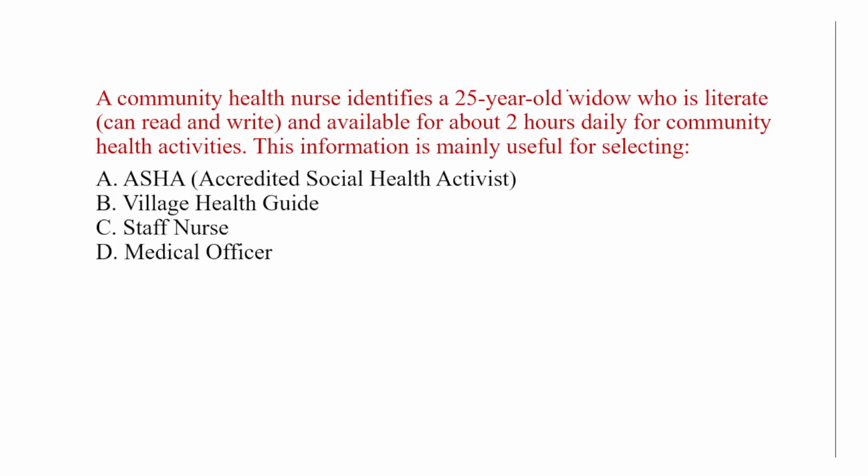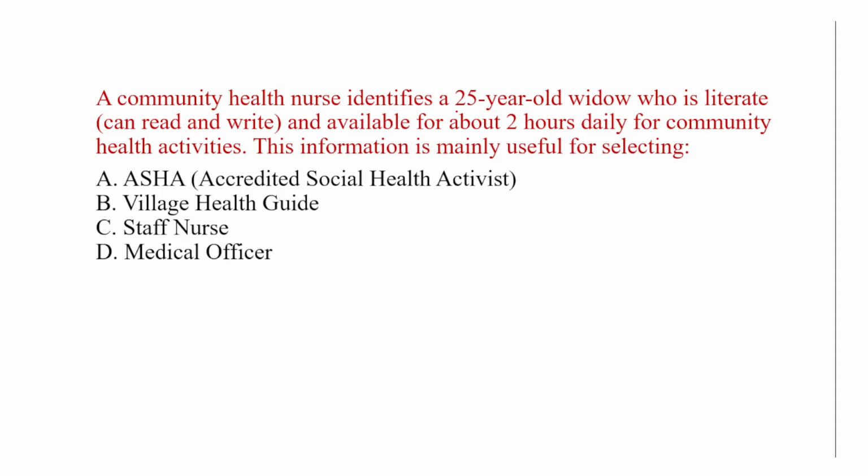A community health nurse identifies a 25-year-old widow who is literate, can read and write, and available for about 2 hours daily for community health activities. This information is mainly used for selecting. So they are asking the criteria for selection.